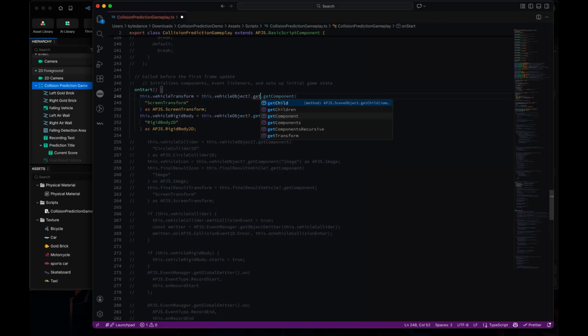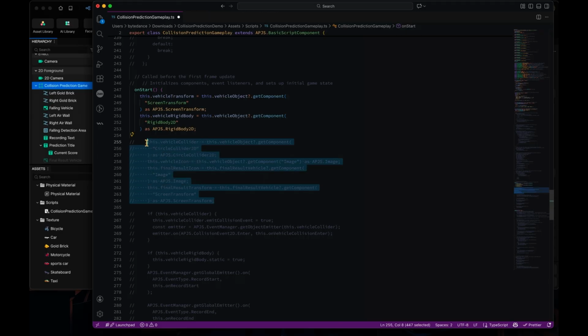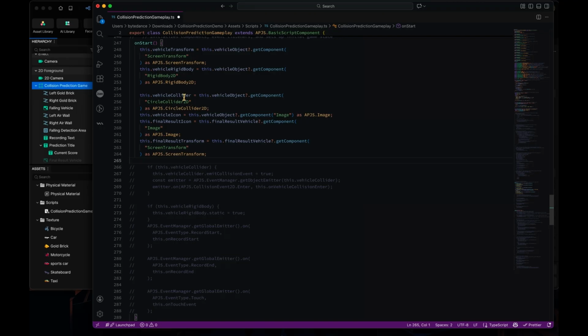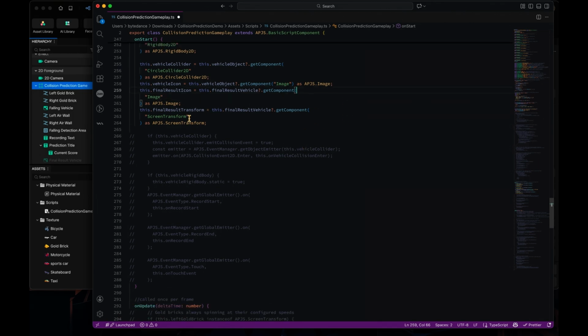But there's also another way. You can actually get the transform directly like this from here. But you have to convert that to a screen transform so that it's going to be easier later to set up those parameters, because it's a 2D scene. Other things like colliders can be gotten from the vehicle collider object, of course, and also the icon. Icon is the image type. And here is the essential part.